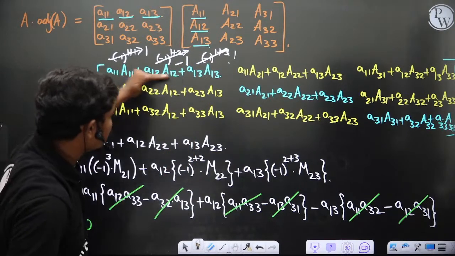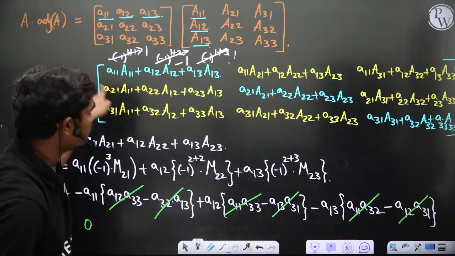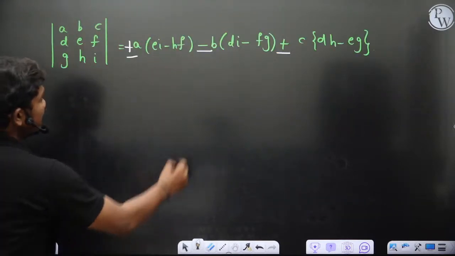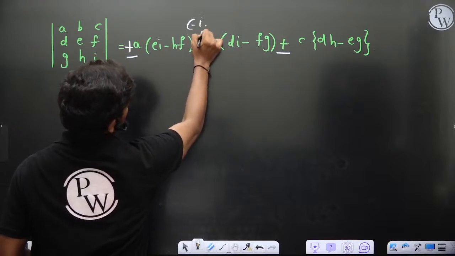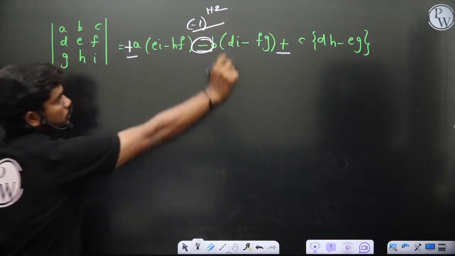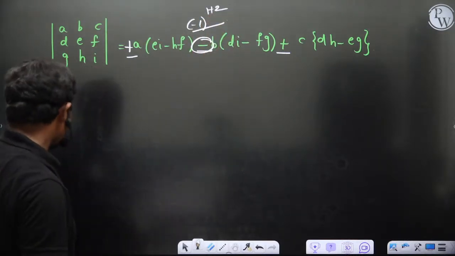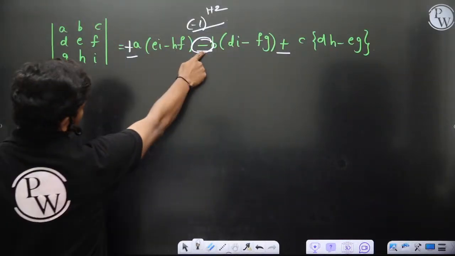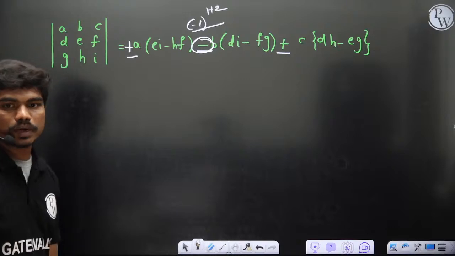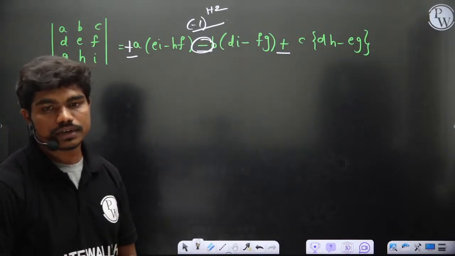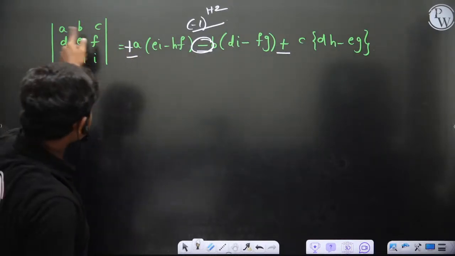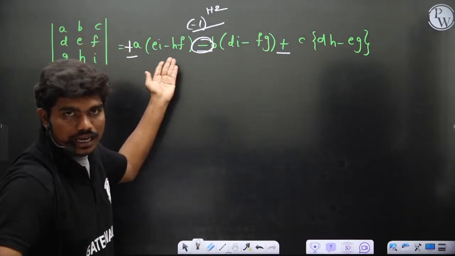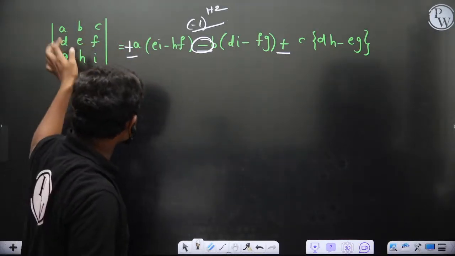Since we are calculating the determinant with respect to the first row, this minus sign comes from minus 1 whole power 1 plus 2. In fact, you can write plus sign in all three terms, but we are habituated to put this minus because of minus 1 whole power 1 plus 2. Got it? Because you are expanding about the first row. I could have expanded about the second row also; the answers won't change.